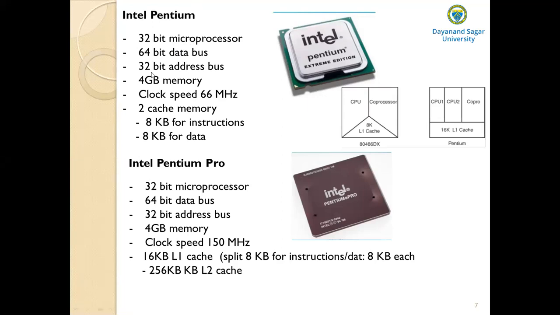And what is the address bus width? It has a 32-bit address bus, so obviously capable of addressing 2 to the power of 32 bytes of memory locations. That is 4 gigabytes of memory, and clock speed is 66 megahertz. And it has come with 2 cache memory.